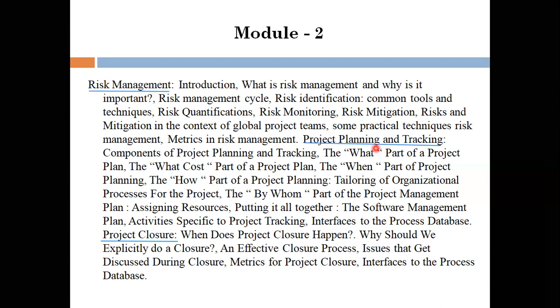What is part of a project plan, what is its cost, when we are supposed to start the project plan, and how project planning can be done with existing methodologies.